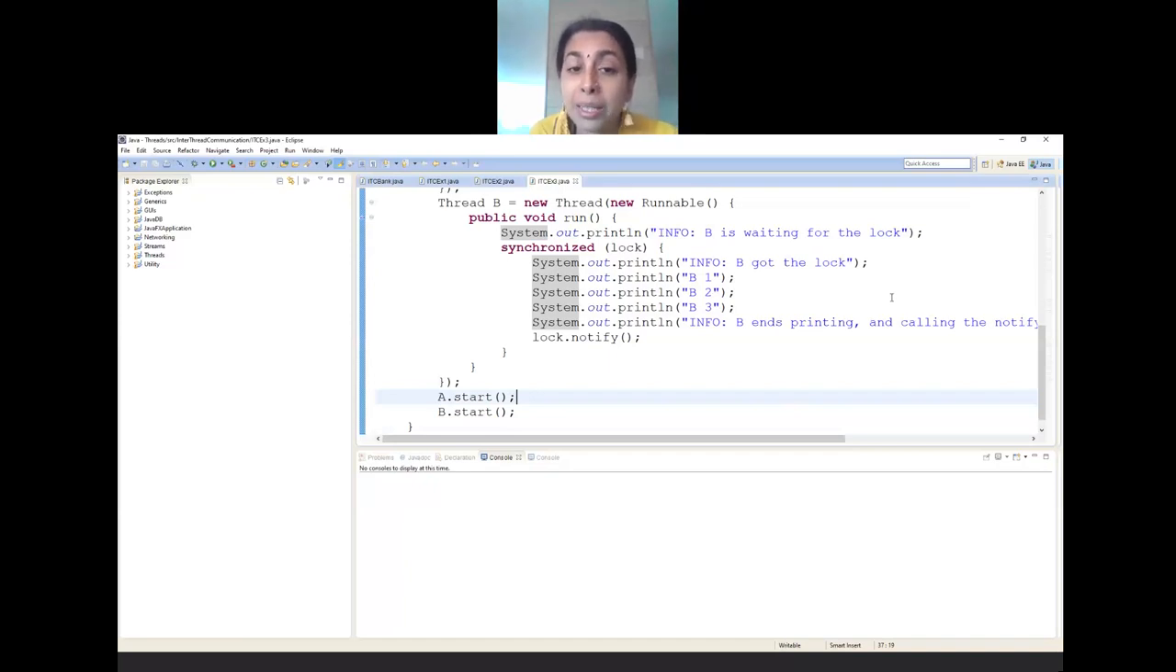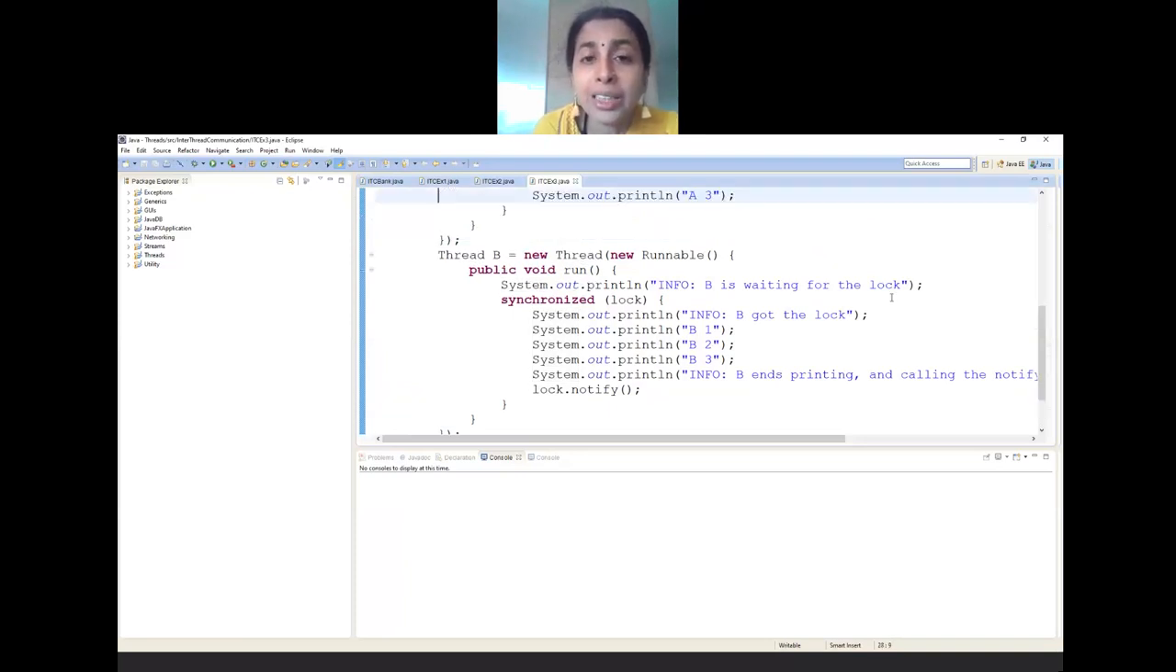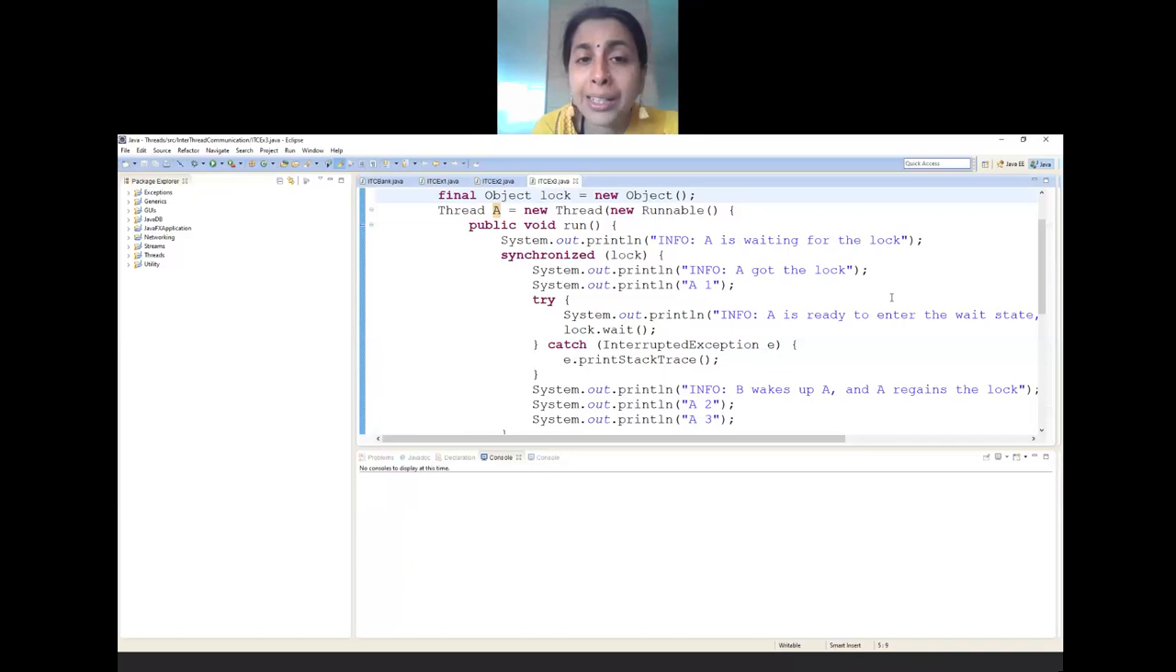So that makes the run method. From where does the execution begin? From the line A.start. When there is a call for A.start, it just searches for thread A, associated with its corresponding run method. So it goes inside the run method, and in the next line I am trying to synchronize on this object.